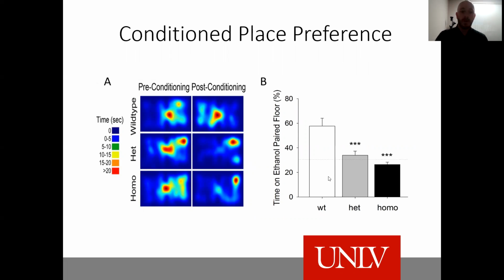As you can see here, the wild type mouse spent a lot of time on the ethanol paired floor. So it definitely developed place preference, but the mutant mice did not. Once again, the het and homozygous did not develop conditioned place preference.